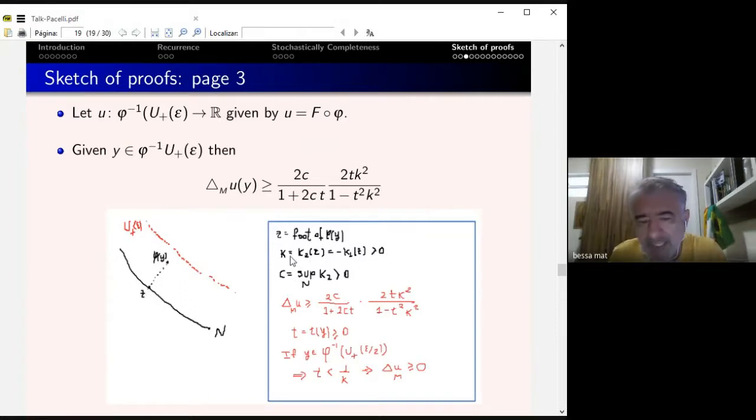And I take K2 of z, the positive principal curvature of this point z in N. So the Laplacian of u at this point is bigger than 2C over 1 plus 2Ct, where t is the distance between this and this, plus this expression in K, which is nothing but the eigenvalue of the positive principal curvature direction here.